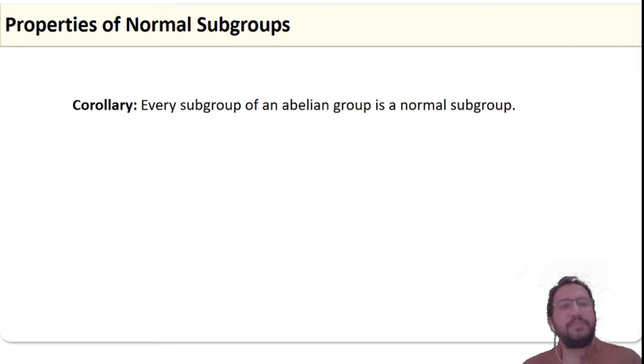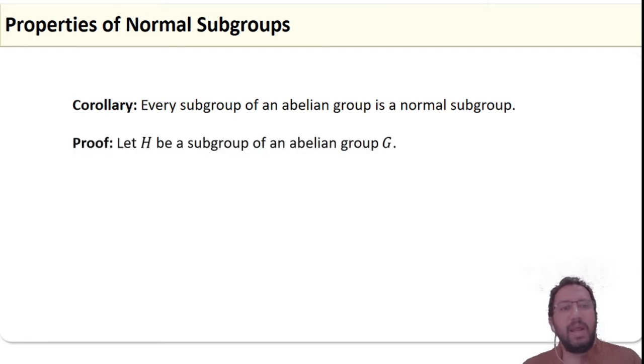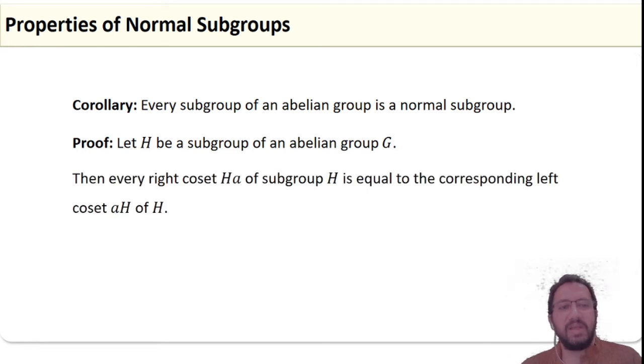Now the corollary: every subgroup of an abelian group is a normal subgroup. That is what we have to prove. Let H be a subgroup of an abelian group G. Then every left coset of H is equal to the right coset of an element a in G. So every right coset Ha of subgroup H is equal to the corresponding left coset aH of H. For it happens for each and every element of G. Therefore, from the result, H is normal in G.